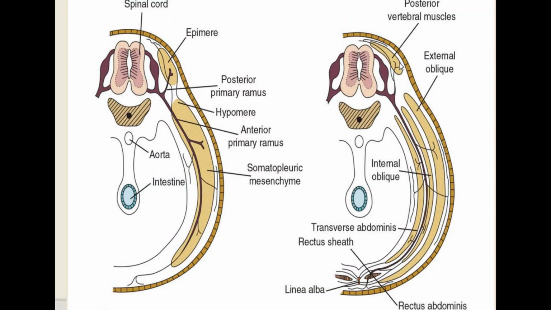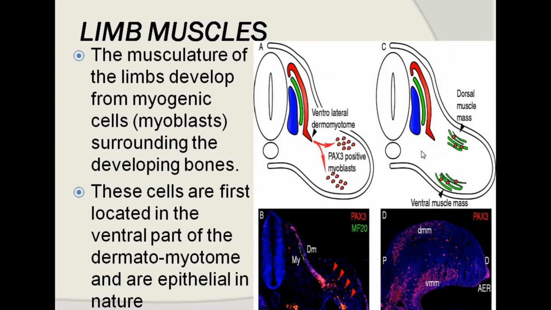Okay. Another picture showing the specific division of the myotome in the posterior aspect and the ventral aspect. The posterior aspect gives the dorsal muscle column, while the hypomeres give the perivertebral and the segmental muscles of the intercostal region, as well as the segmental muscles of the limb region.